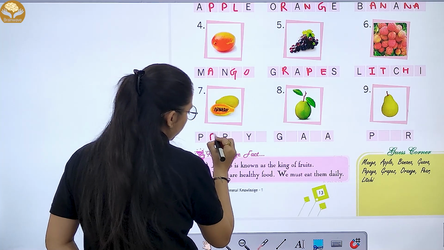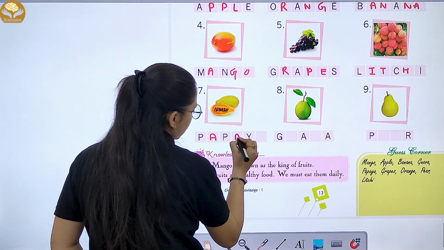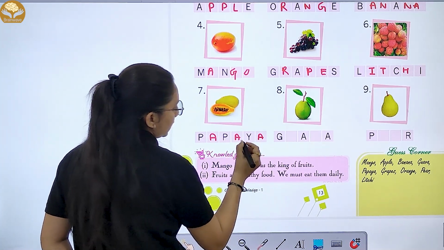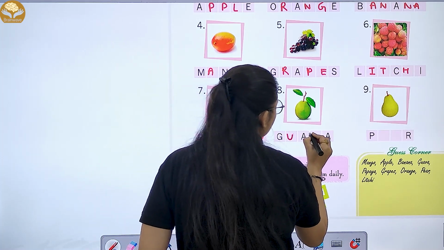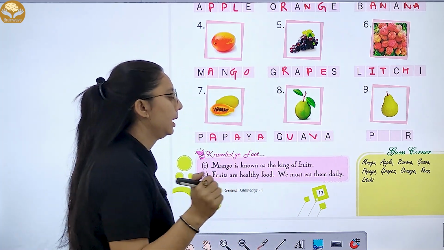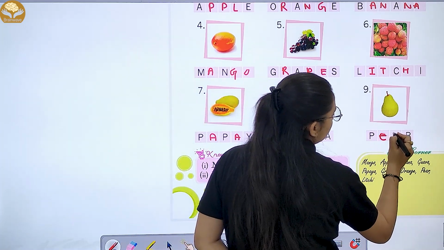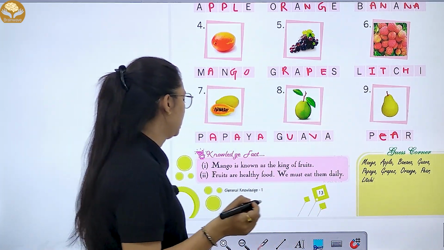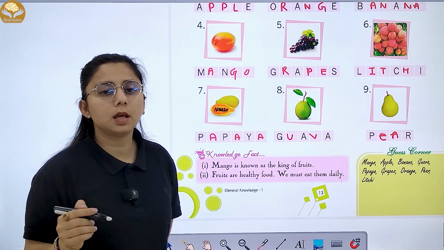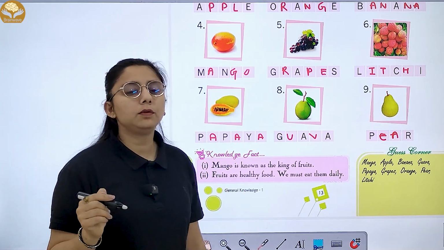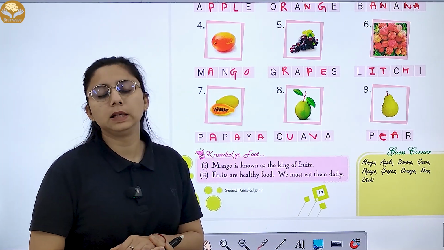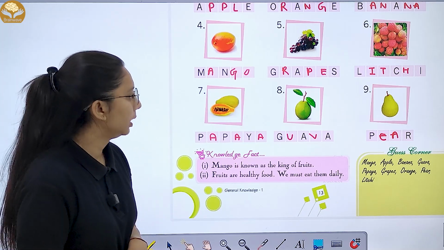Seventh one is papaya. Eighth is guava. GUAVA, guava. Ninth is pear. Now mango is known as king of fruit. Fruit is healthy food and we must eat them daily. आपको उन्हें daily खाना, right?